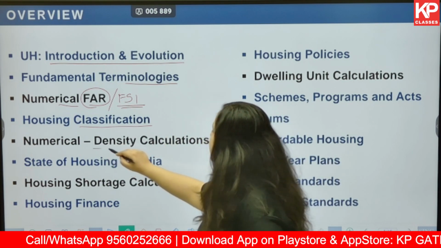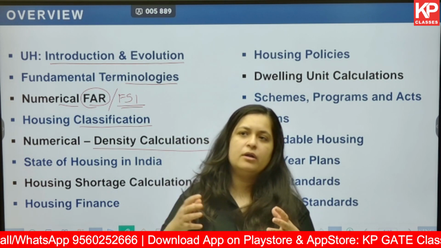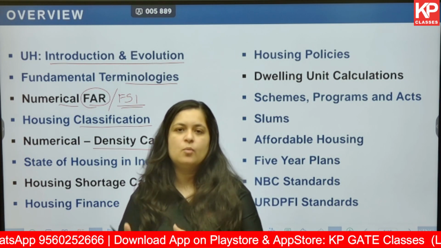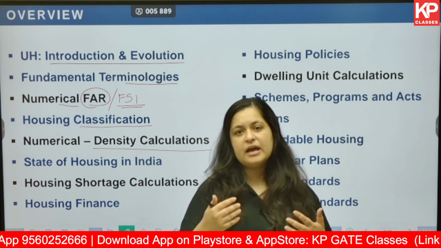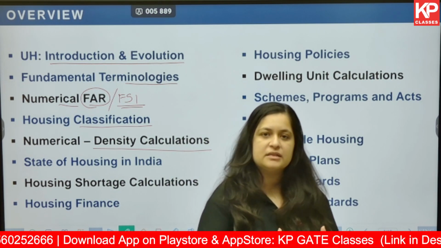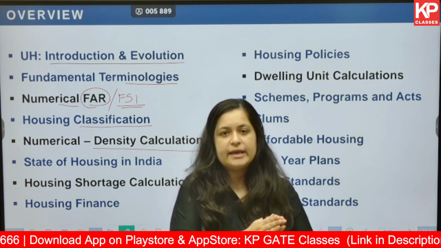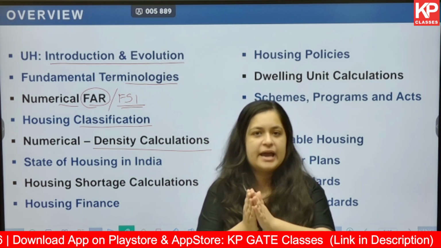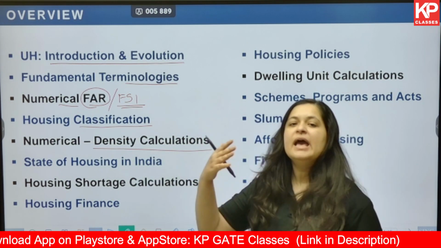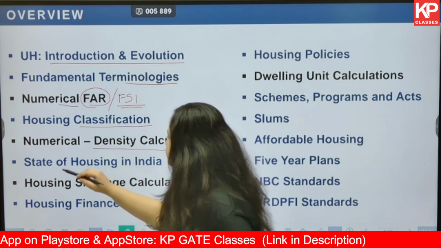There is numerical based on density. So any area that we talk about, or within a city, there are multiple zones, and each of these zones or wards or neighborhoods, we can identify them in terms of density as well. For example, how dense a place is. We also use the terms with respect to low rise, high density, or high rise, high density, these kind of terms. So what exactly that is and how can we calculate it for a given neighborhood or a township, we will be looking into that.